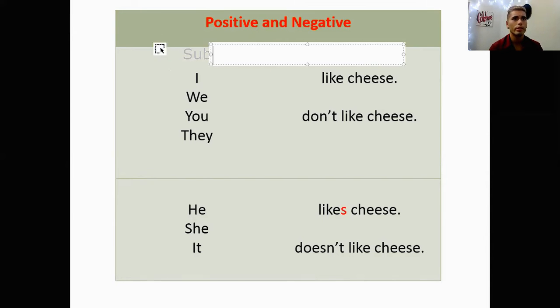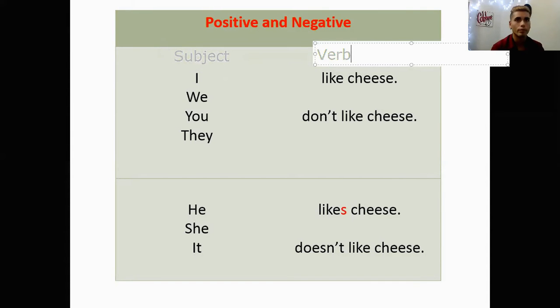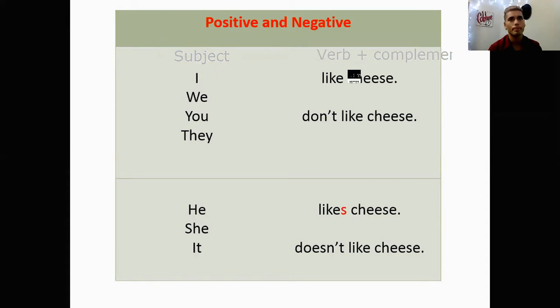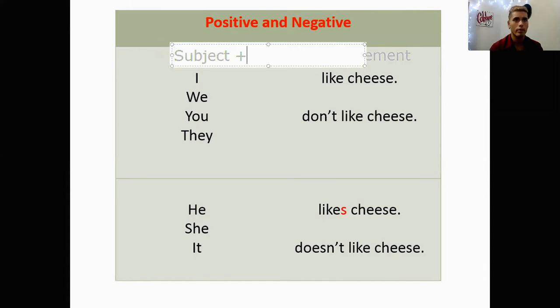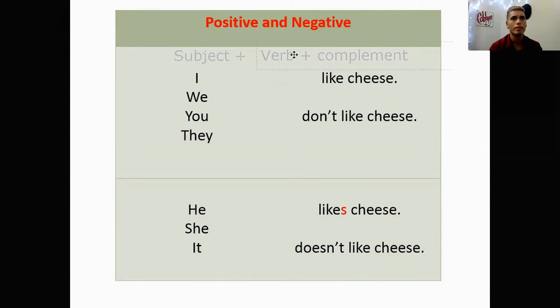So first you need the subject, after the subject you need the verb, and after the verb you need, of course, the complement. Yep, that's it. Very simple. Subject, oh, I forgot the plus here. Subject plus verb plus complement.